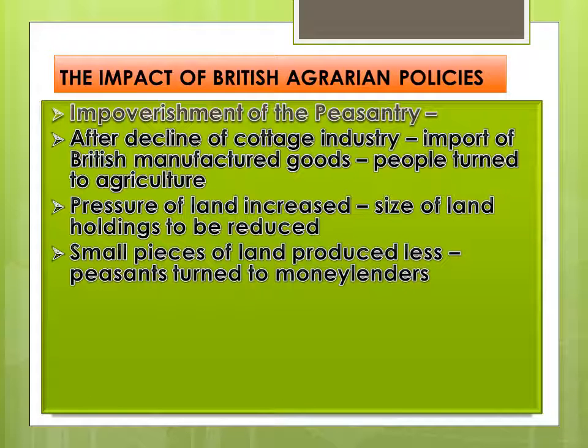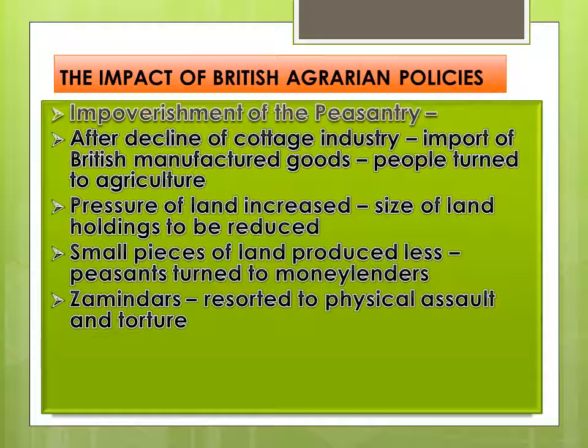Now, the small pieces of land produced less. When production was less, the income was also less, and as they did not have sufficient income for their survival, the peasants turned to money lenders.